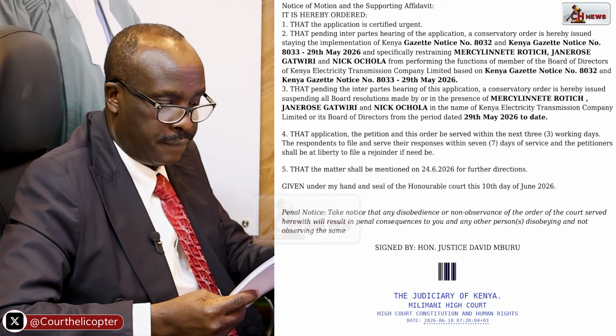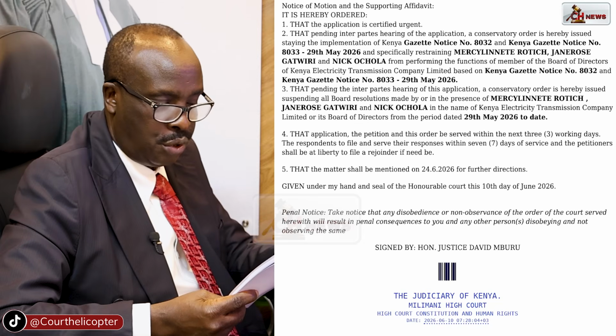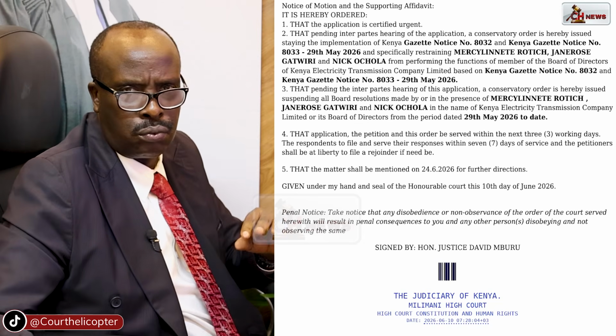These were orders signed and issued by Justice David Mburu.